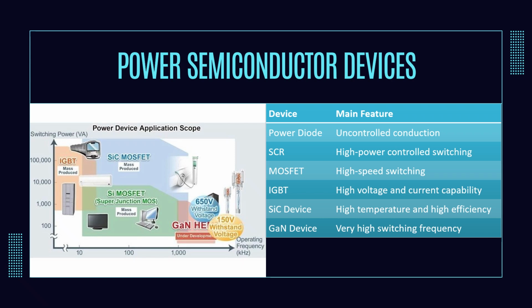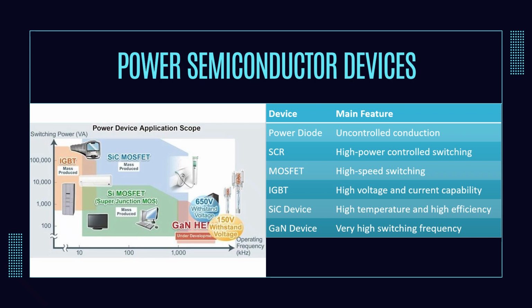MOSFETs excel in high frequency switching, while IGBTs combine high voltage capability with efficient switching performance. More recently, silicon carbide and gallium nitride devices have significantly improved converter efficiency and also power density, making them ideal for modern renewable energy systems and also electric vehicles.